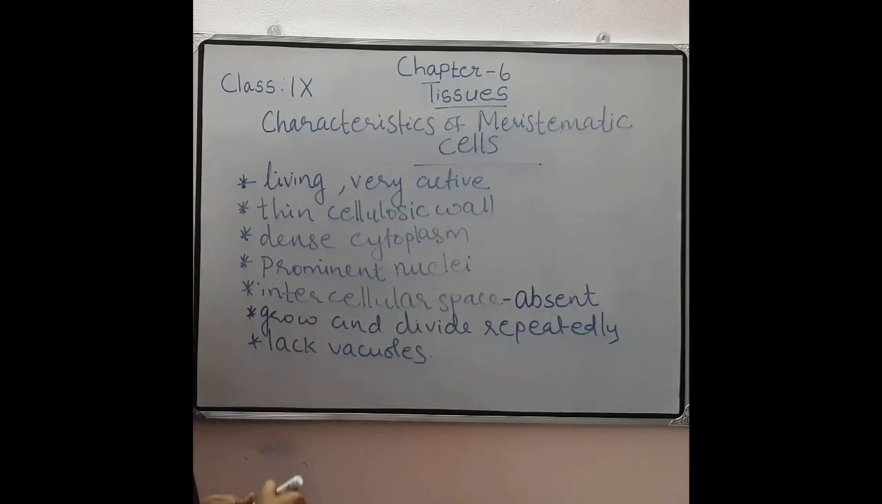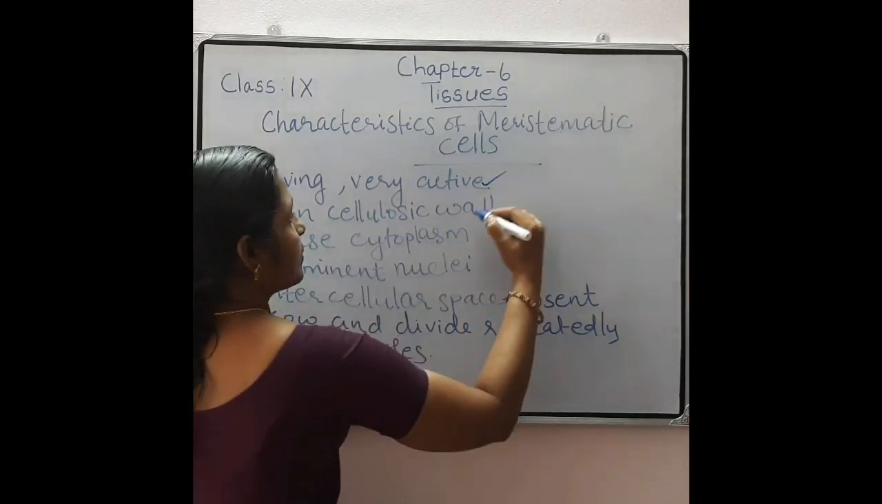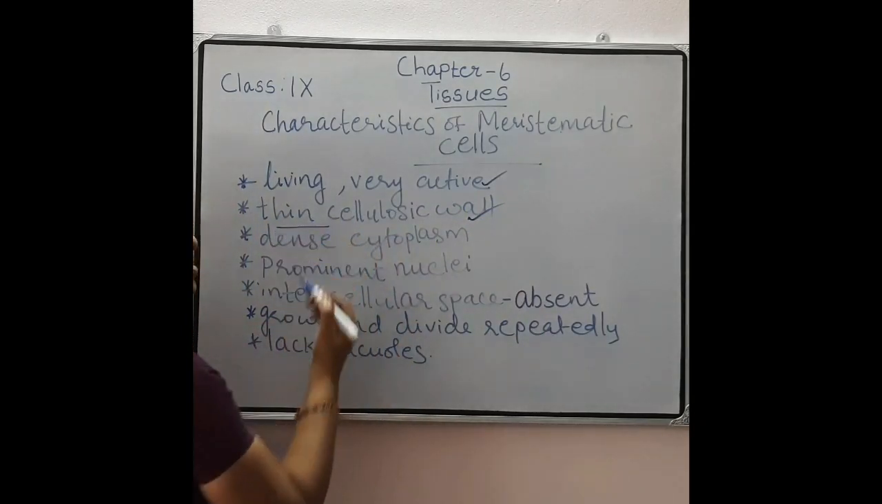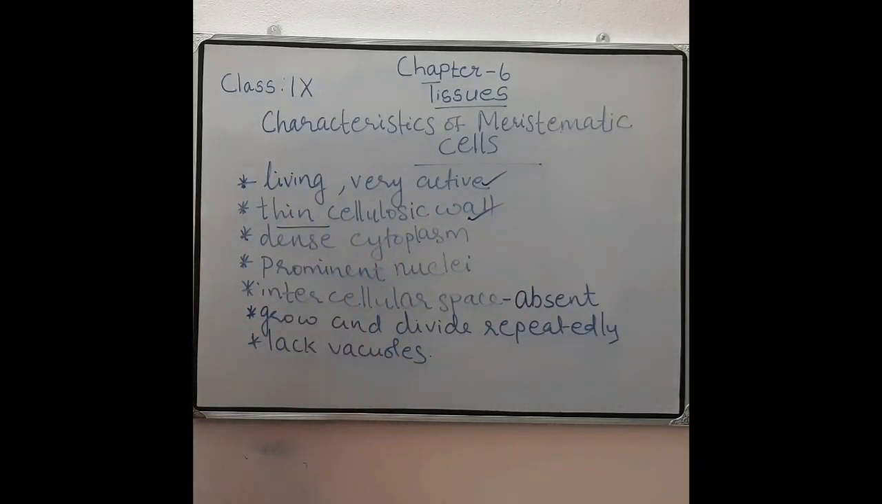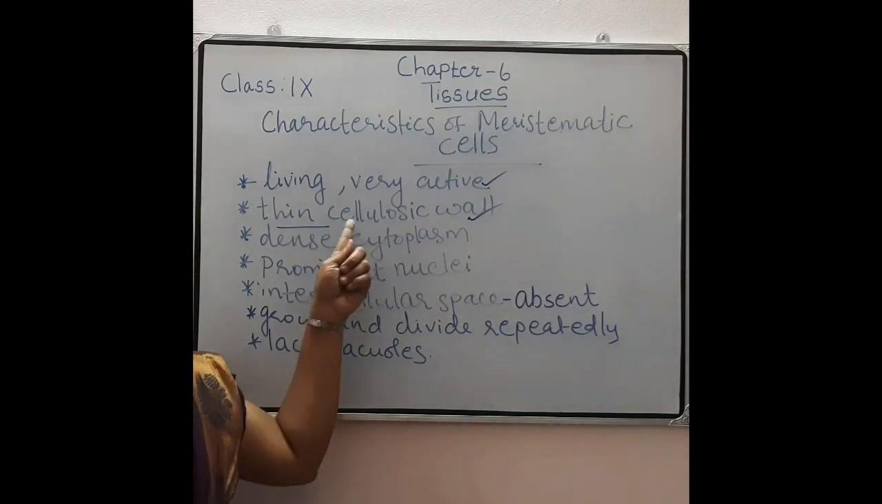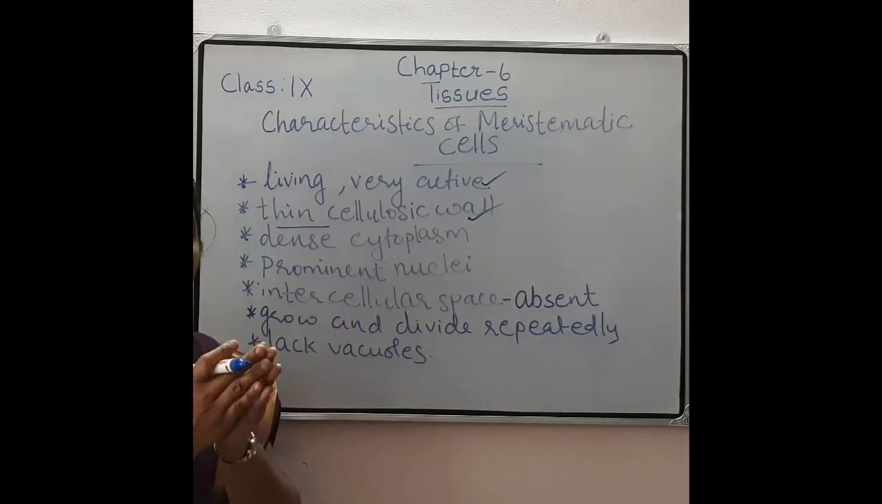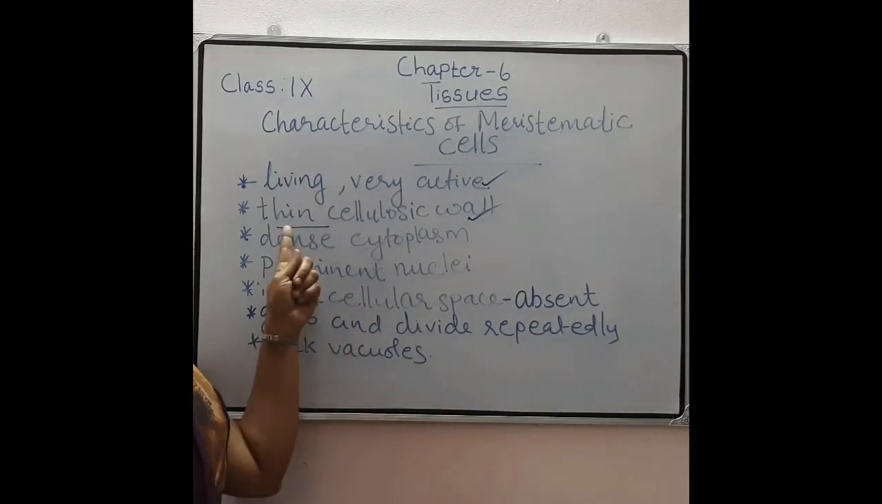And the cell wall is made up of thin cellulose. You know that in a plant cell there is a cell wall and that cell wall is made up of cellulose. But here these are dividing cells, so they want to divide easily, so their wall is very thin.